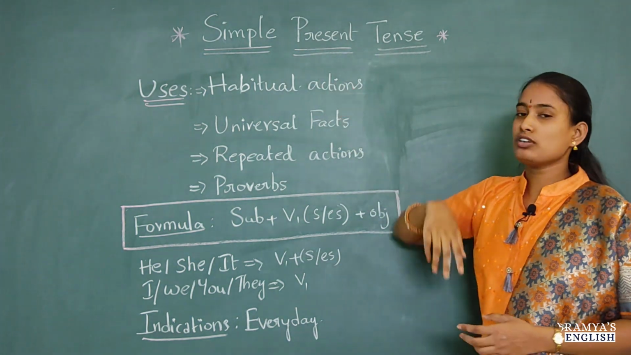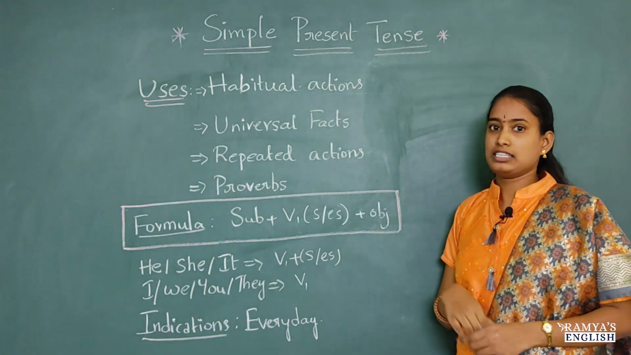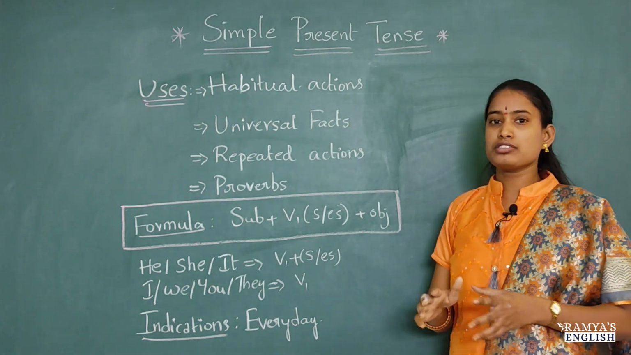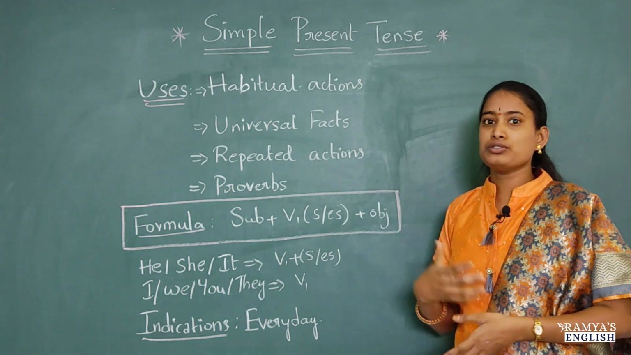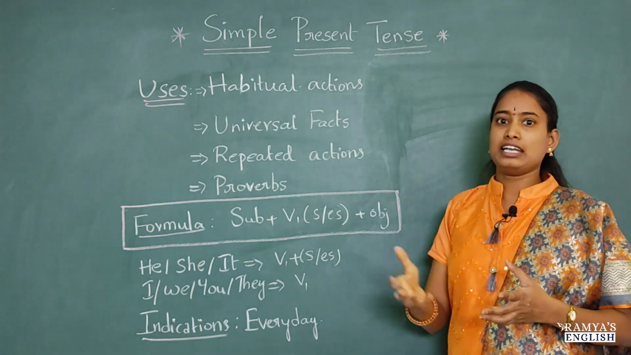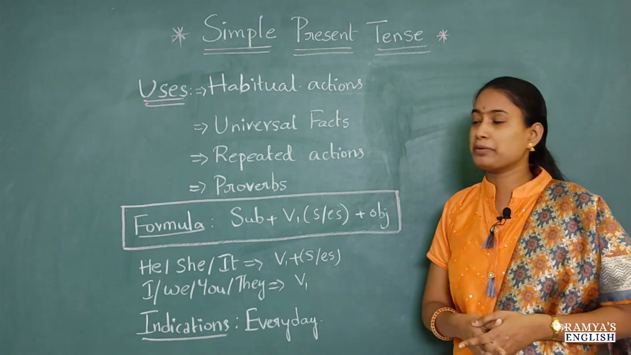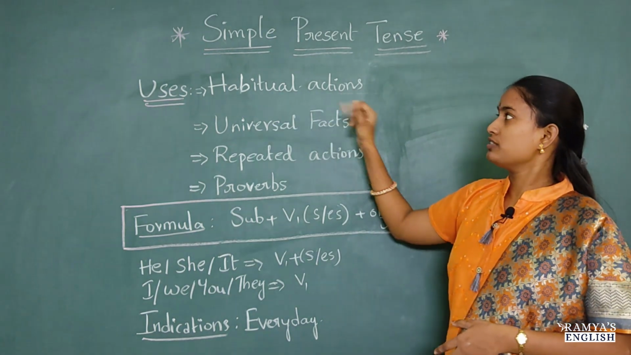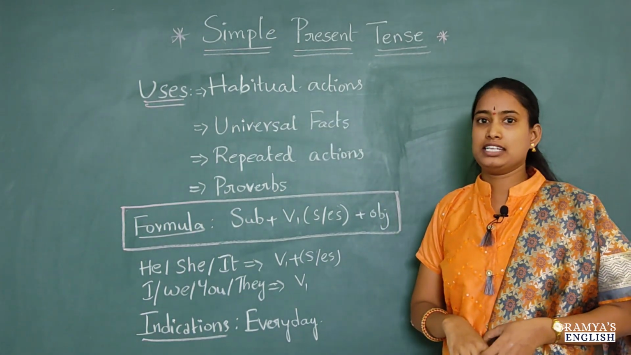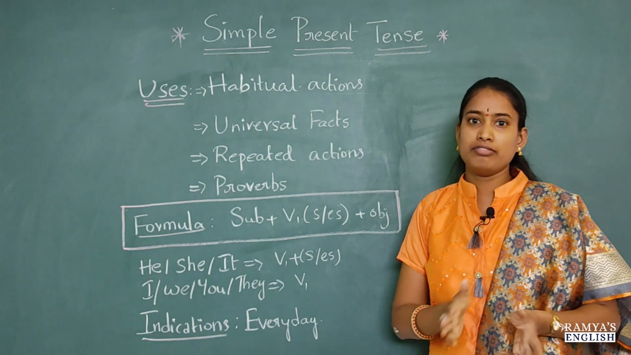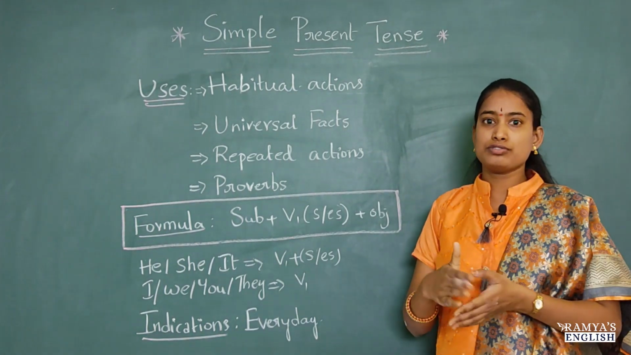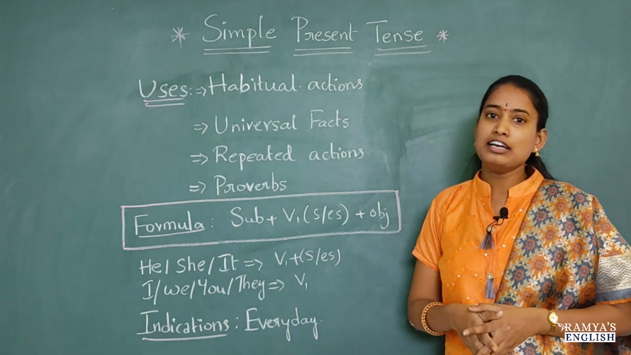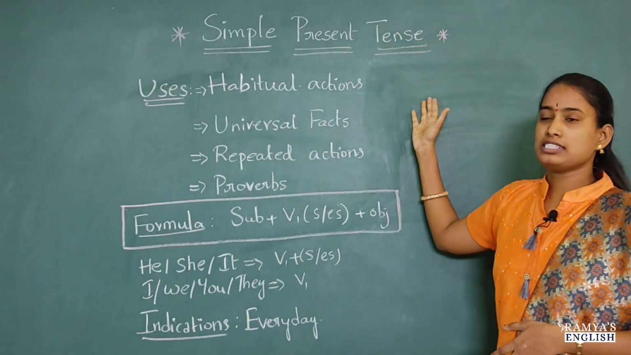So what are the uses of this simple present tense? That we have to learn first. Because if we know when to use that tense, only then can we pick that tense at the moment when we are speaking. The first use is habitual actions. We have habits, we do something daily. That is our habit. For those habitual actions, we have to use this simple present tense.